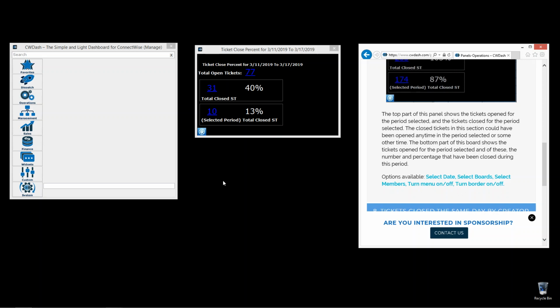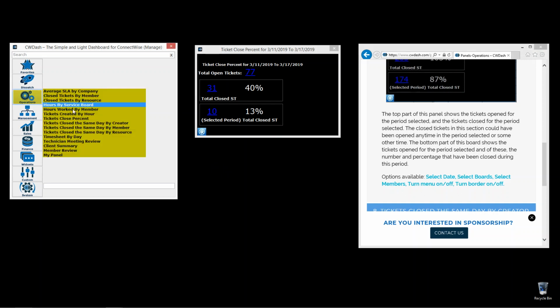Did you ever want to know how many tickets you closed in a certain time frame? You know, was it a very busy week, or were there people on vacations? You just wanted to know how many tickets were closed in that date range. Under operation, we have something called ticket close percent.